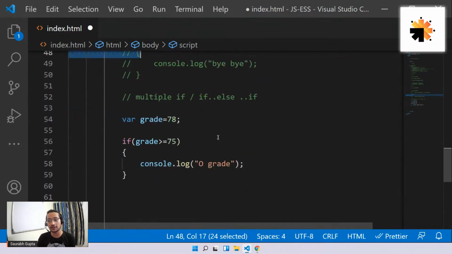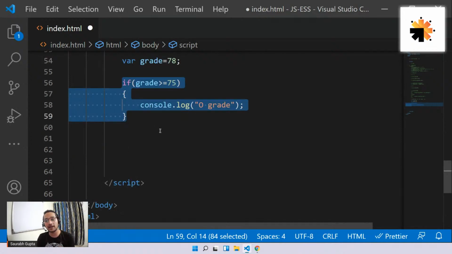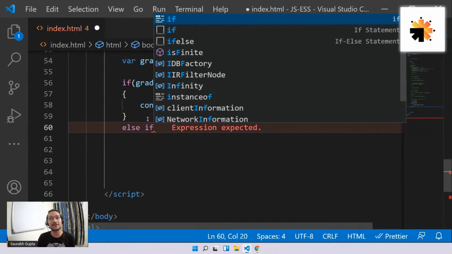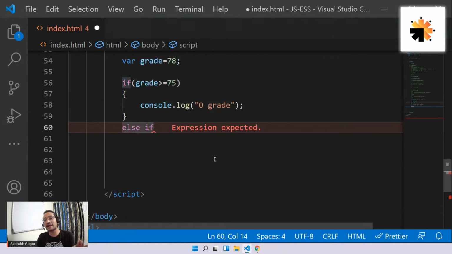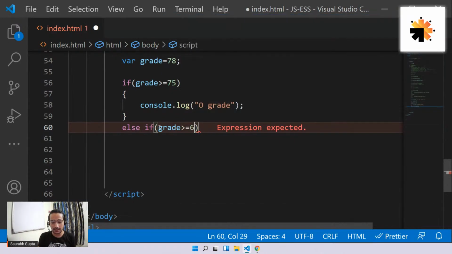Till now we have only learned that we can write else after this, but now we have one more condition. If this condition doesn't satisfy, I don't want to go to else. I have one more condition, and for that we add an else and then an if. So this is the else if keyword. It's not only else, because you cannot write any condition in else. Else is like the final thing: if any condition doesn't satisfy, else is that thing. So here the keyword is else if. Understand, wherever there is a condition, there will be an if. So else if, and a new condition: grade is greater than equal to 60.